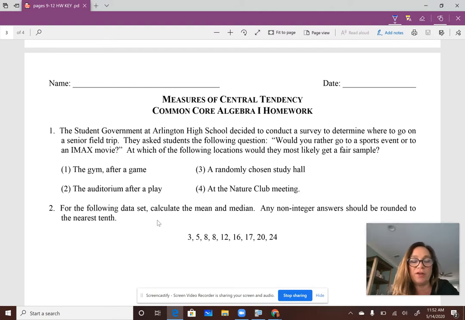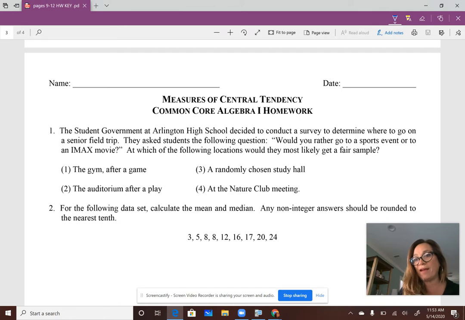All right, the student government in Arlington High School decided to conduct a survey to determine where to go on a senior field trip. They asked the students the following question: would you rather go to a sports event or to an IMAX movie? At which of the following locations would they most likely get a fair sample? So fair is the same as unbiased. So you want to find something that is sort of random and that a whole variety of people could be at. So the gym's not great because that's generally people interested in sports. The auditorium, that's biased. It's usually people that like music or shows.